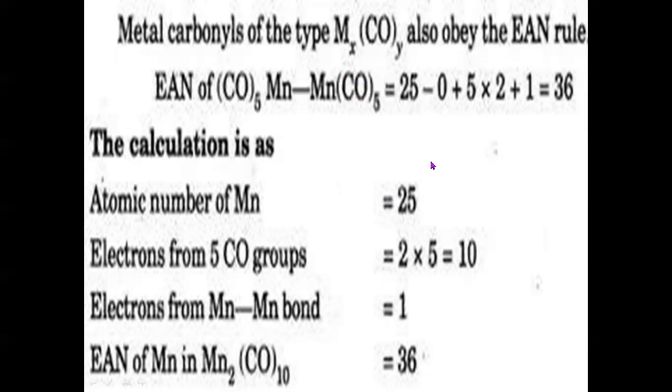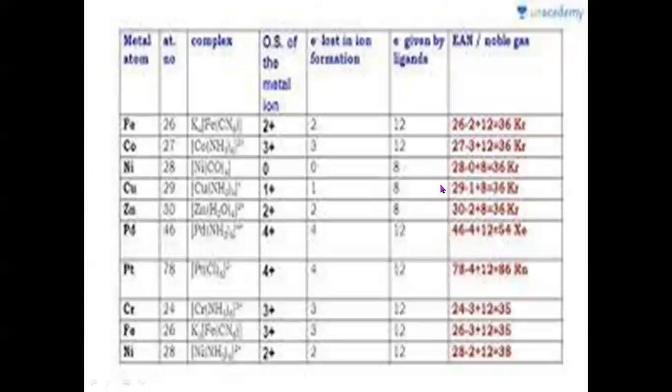Therefore, 5 into 2 are the donated electrons, plus 1 because of the bond between the metal-metal atoms. So totally it is 25 plus 10, 20, 35 plus 1, 36. Again, it is equal to the atomic number of krypton.